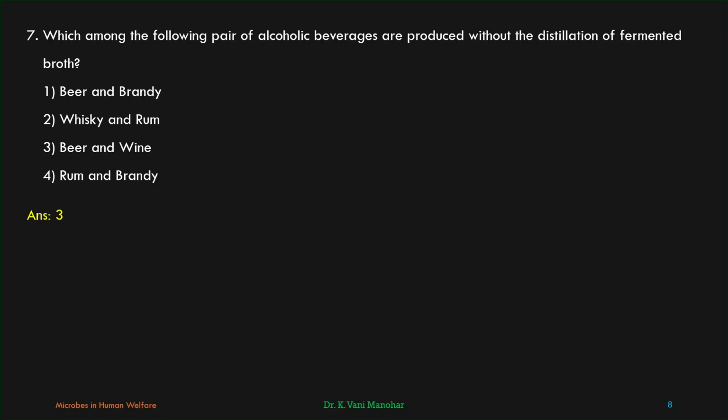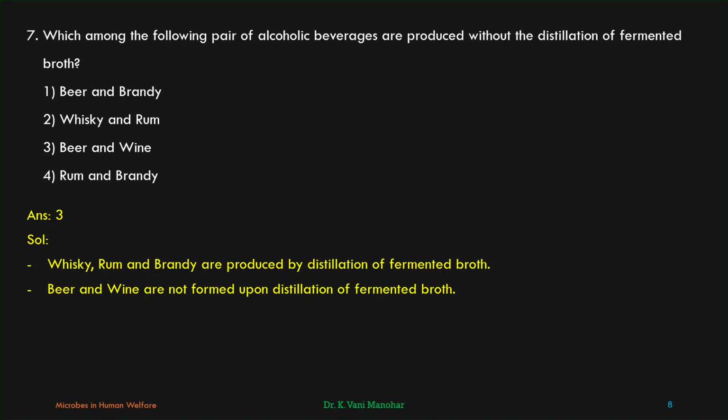Let us see the answer. Third one. Whiskey, rum and brandy are produced by distillation of fermented broth. Beer and wine are not formed upon distillation of fermented broth. Without distillation, they are directly consumed. That is about the explanation.